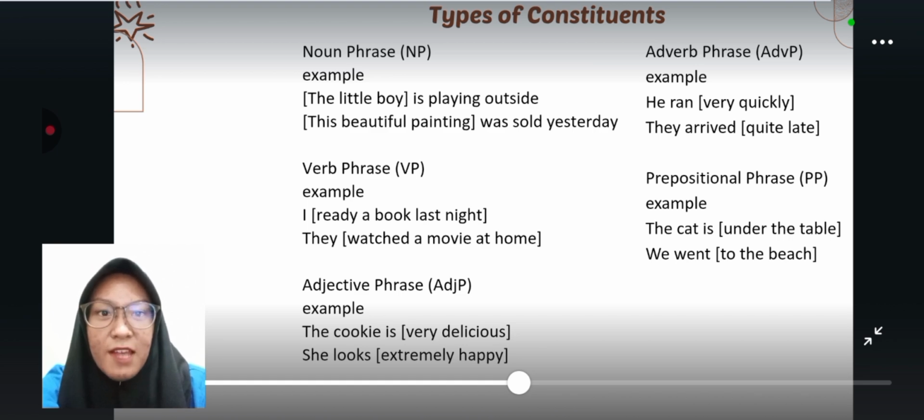The fourth is adverb phrase. Adverb of manner, time, expand adjective or the sentence. For example, he ran very quickly, or they arrived quite late. The last is prepositional phrase. Preposition followed by noun phrase as modifier, adjective or adverb or complements. For example, the cat is under the table, or we went to the beach.